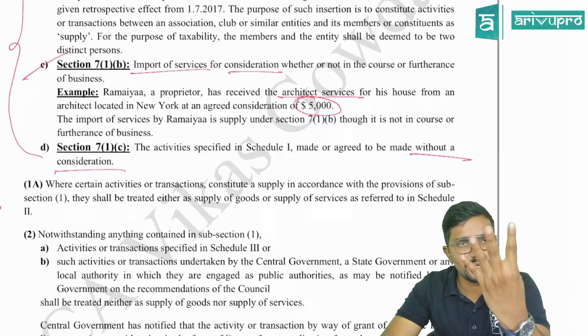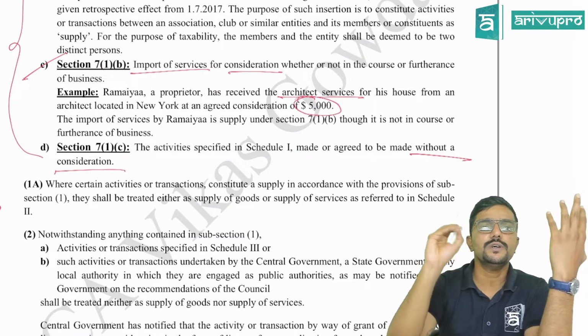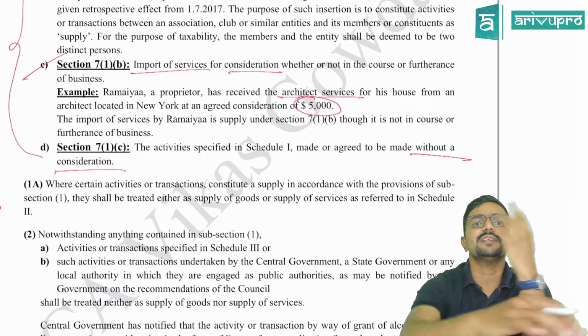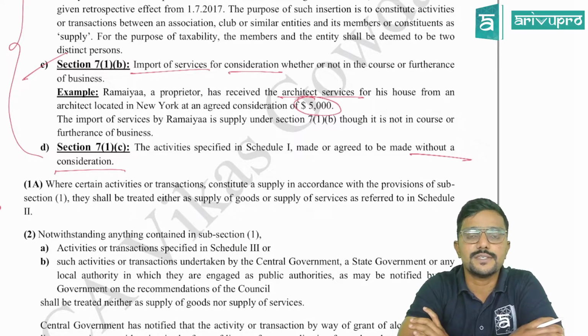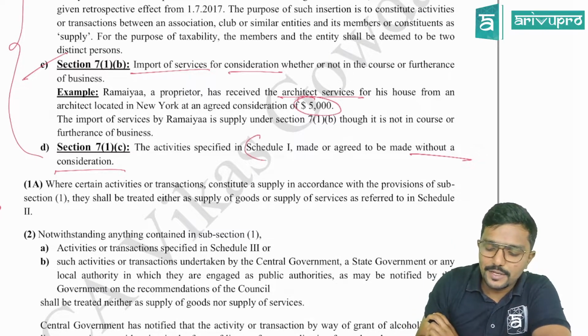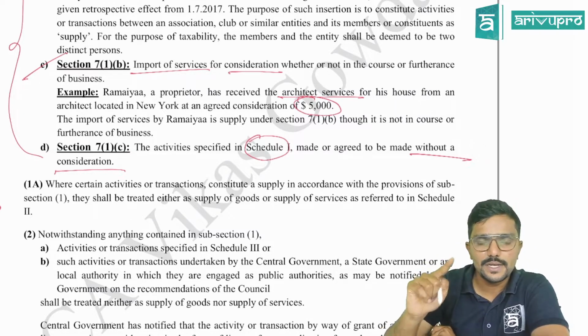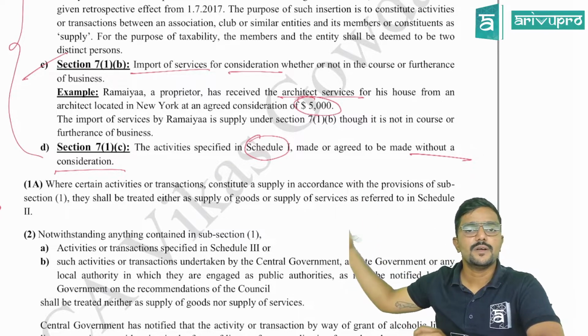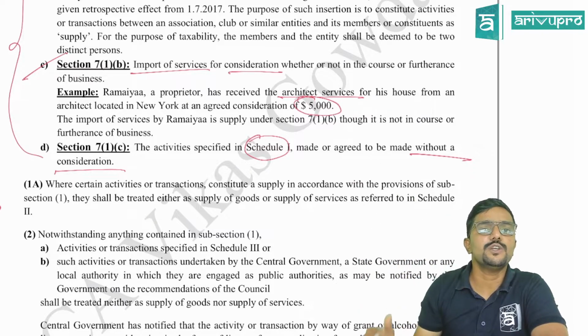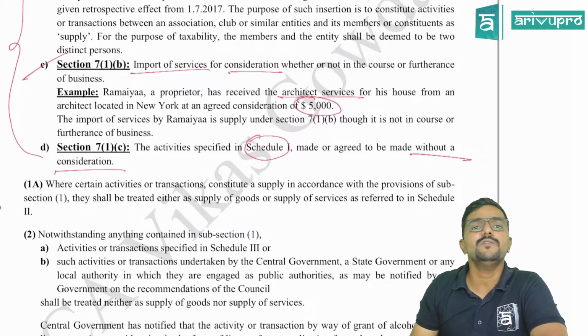So in these 4 cases, even though there is no consideration, still it will be a supply, guys. Still it will be a supply. Which are those cases? It is given in Schedule 1. So 7(1)(c) is referring to Schedule 1. 7(1)(c) is telling that all cases covered in Schedule 1 are a supply even without consideration.